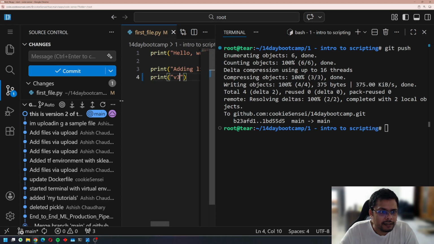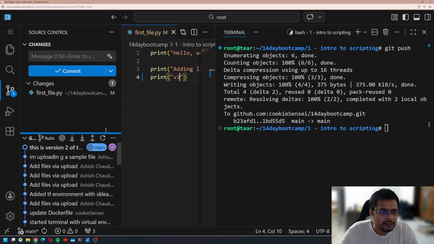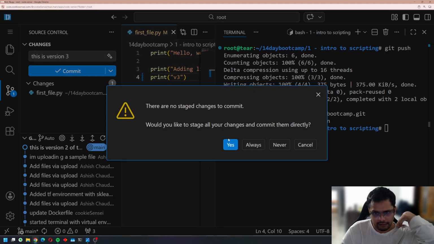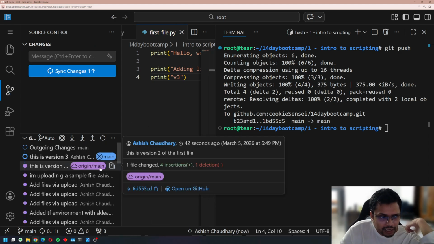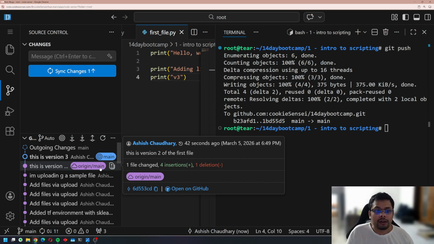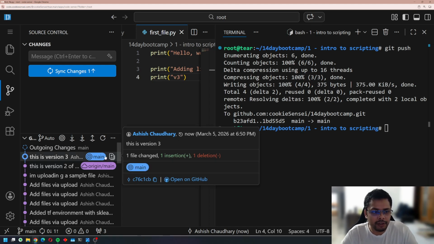Saved, and let's commit it first of all. Commit, this is version 3. So I'm going to commit it. Yes, I would like to stage my changes. So see, the origin branch, the branch that is on GitHub, where I pulled the initial repo from, is one step behind the main branch that I am working on.